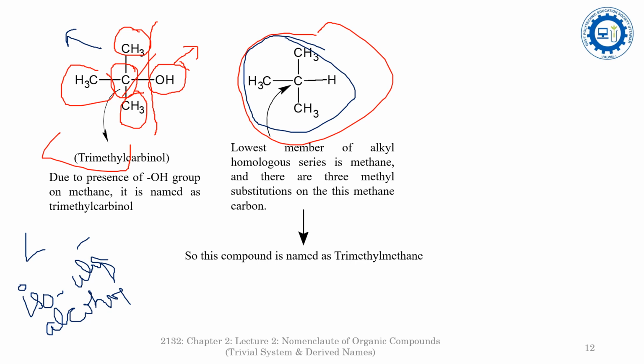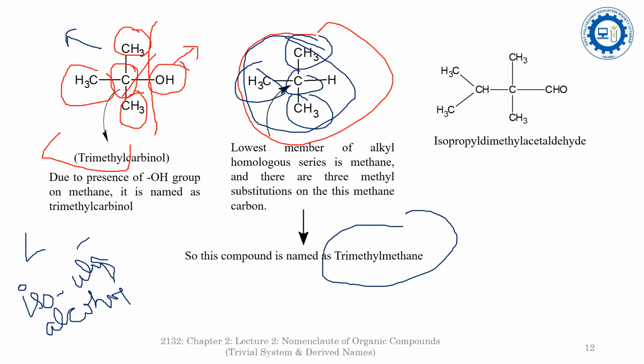But here one methyl group is attached to the carbon chain, so that's why it is isobutane. But whenever we name this compound by the derived name, what is the lowest member? All these are branches attached to one carbon, so it is methyl, and there are three methyl groups attached, so that's why it is trimethyl methane.